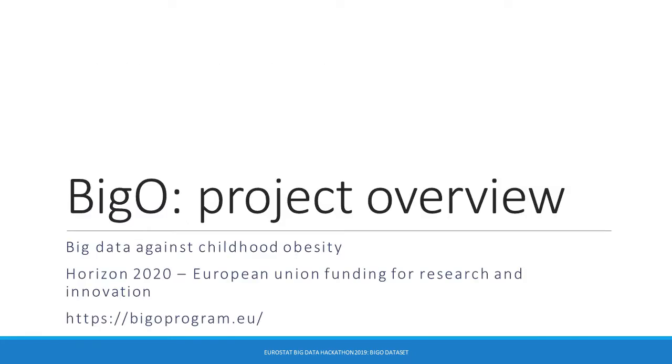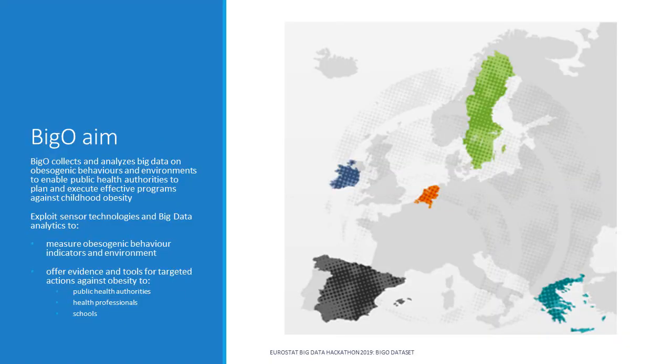So, what is the BigO project? BigO aims to collect and analyze big data regarding obesity, both on the individual behavior level and the environmental level, in order to extract associations and correlations between the conditions of the urban, social and economic environment and the obesogenic behavior of the population. These correlations are extremely useful to the public health authorities to optimize their policies.